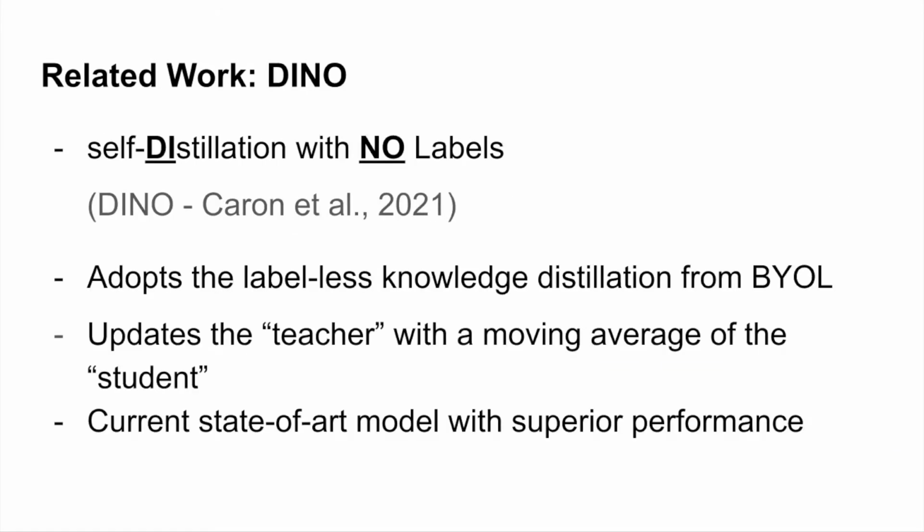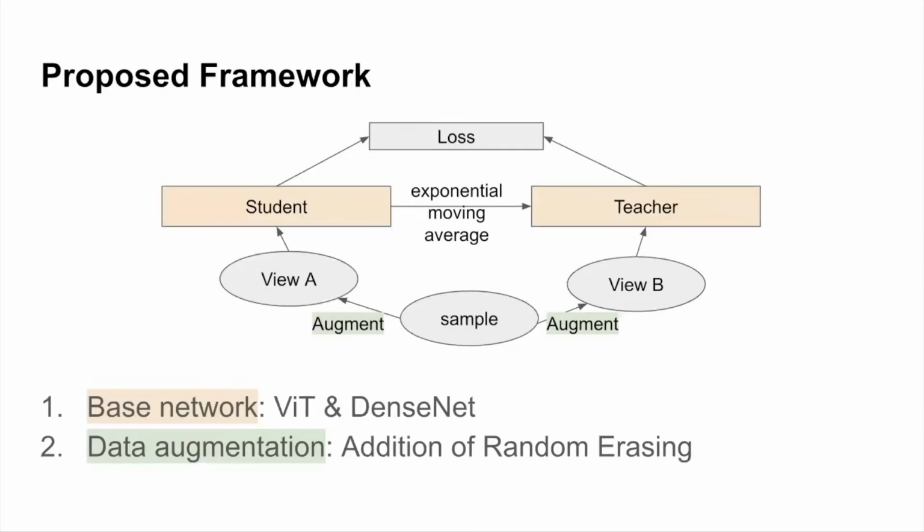The current state-of-the-art model is called DINO. This framework adopts the label-less knowledge distillation idea originated from Bootstrap Your Own Latents. The teacher network will be updated using a moving average of the student network. Using DINO as a baseline, we proposed this framework as shown in the diagram.